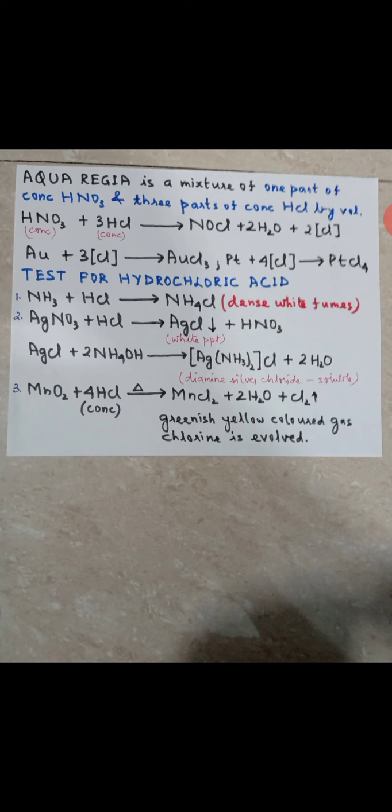Now coming to another important part, which is aqua regia. What is aqua regia? It's a mixture of 1 part of concentrated nitric acid and 3 parts of concentrated HCl by volume. That is called aqua regia. We mix 1 part nitric acid and 3 parts hydrochloric acid by volume, and we get a mixture called aqua regia. What is it used for? It is used to dissolve the noble metals.